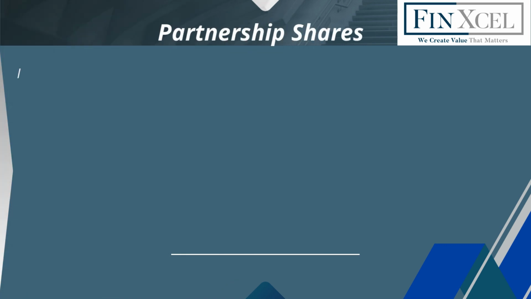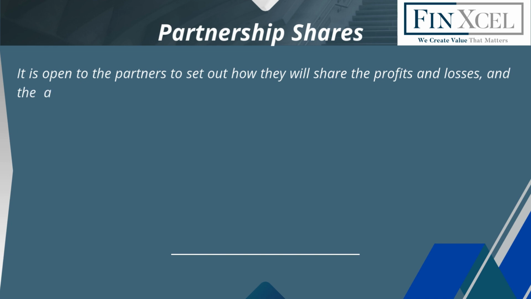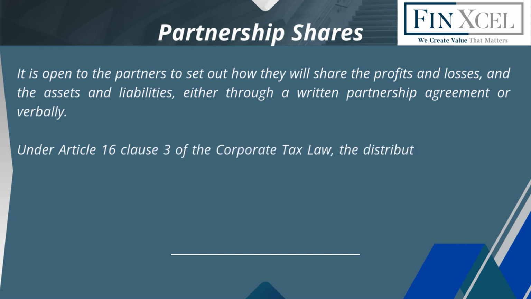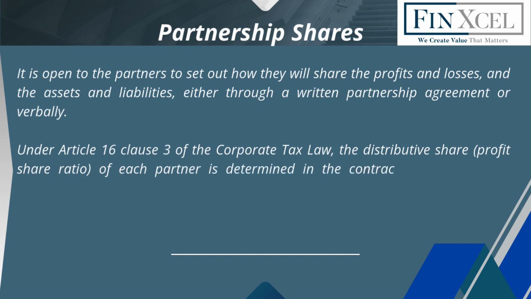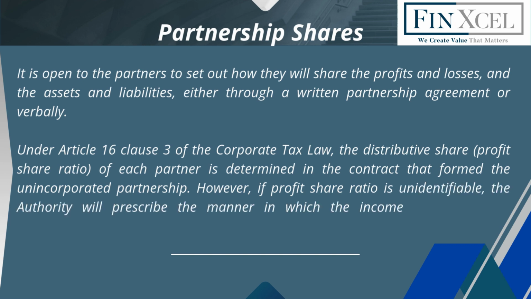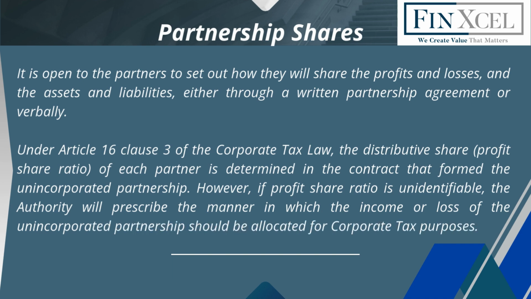Partnership shares. It is open to the partners to set out how they will share the profits and losses, and the assets and liabilities, either through a written partnership agreement or verbally. Under Article 16 Clause 3 of the Corporate Tax Law, the distributive share, profit share ratio, of each partner is determined in the contract that formed the unincorporated partnership. However, if profit share ratio is unidentifiable, the authority will prescribe the manner in which the income or loss of the unincorporated partnership should be allocated for corporate tax purposes.